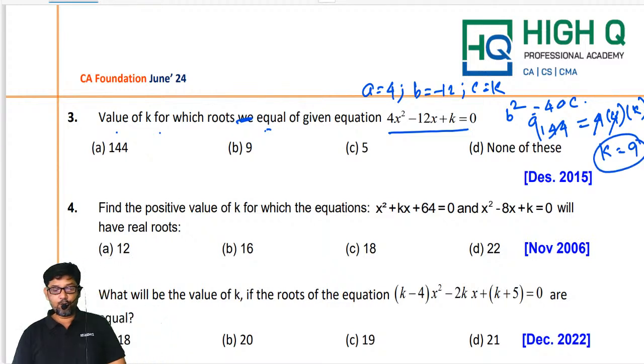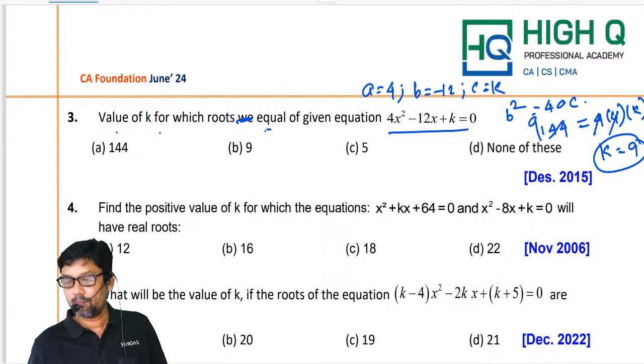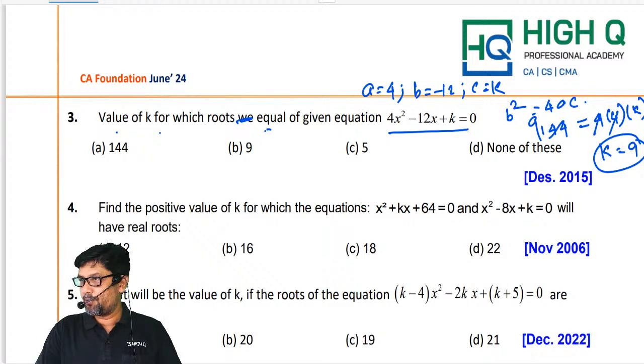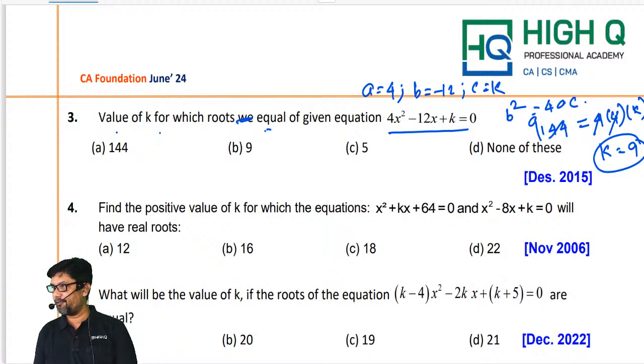Is that clear, all of you? Say yes or no. Fine. Now listen here. Kids go by this way. Legends directly follow the trial and error method. I'll tell you what it is. First option is 144. Definitely I'm not going to take 144.